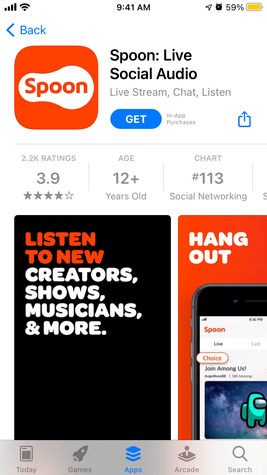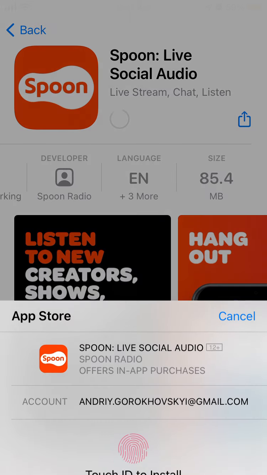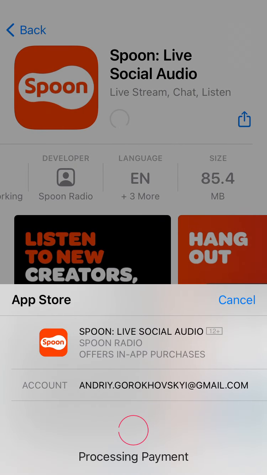Hey, so here is Spoon app, which is basically live social audio. Let's just try to install it. Just go to App Store, and this is how you can install it.